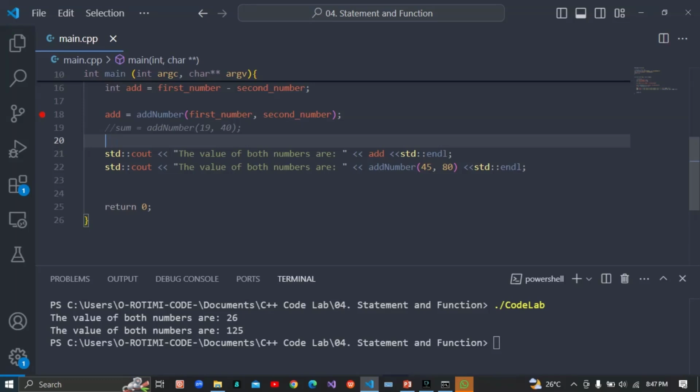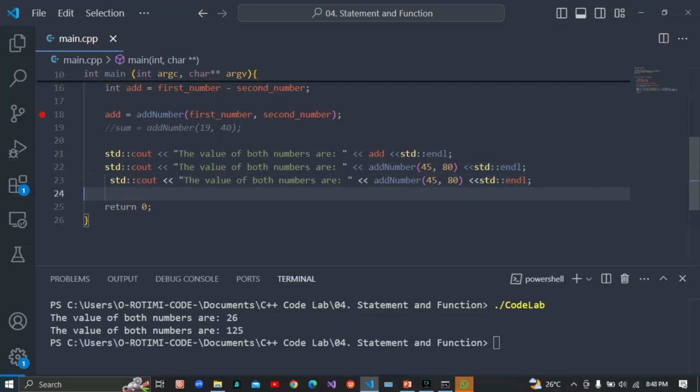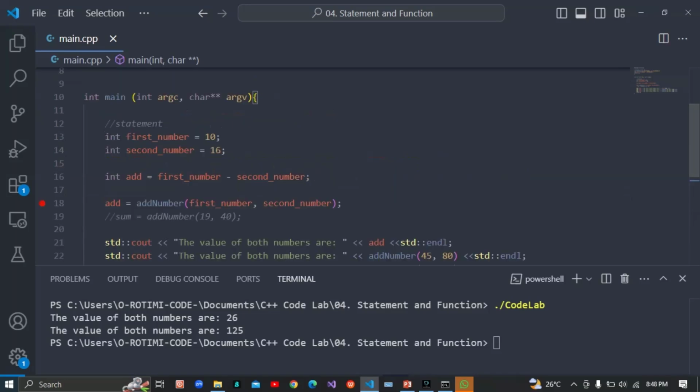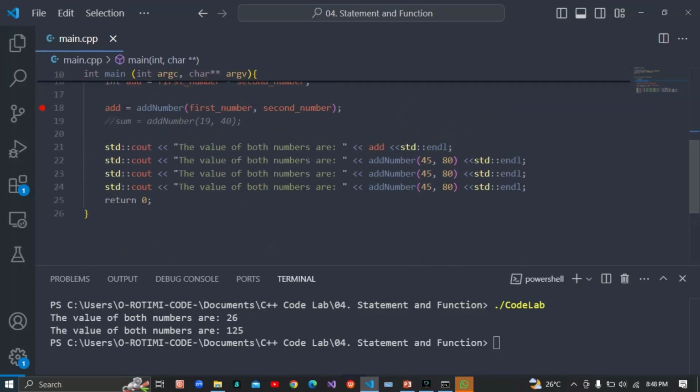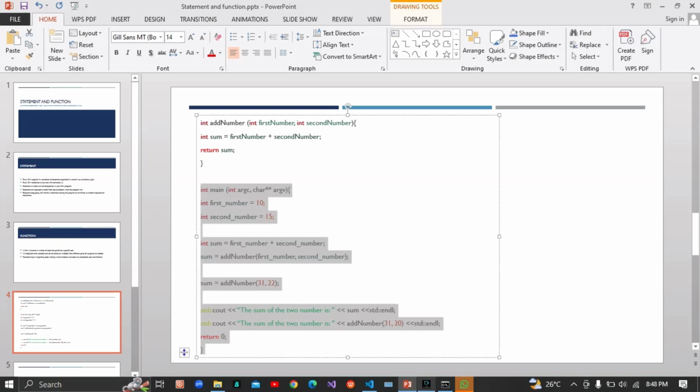Let's just do something like this. Print, and let's do something like this. So you can reuse it instead of me creating this over and over again, changing the value. I don't need to. I can just do it like this: 10, 15. I can just do any as I want. I can reuse it as much as possible. Like in the explanation here, I told you that you can reuse.